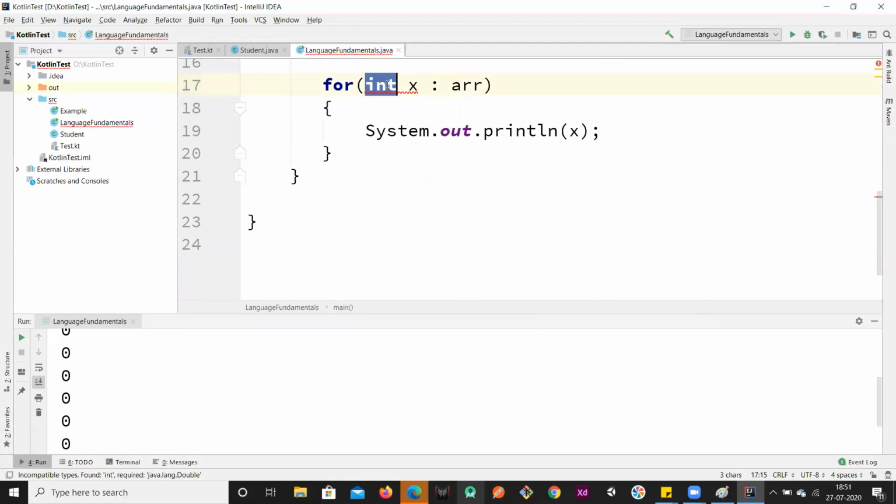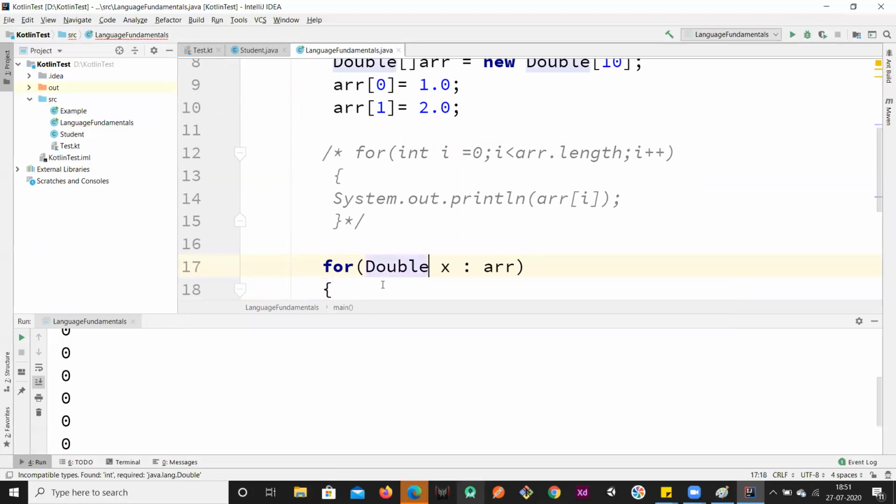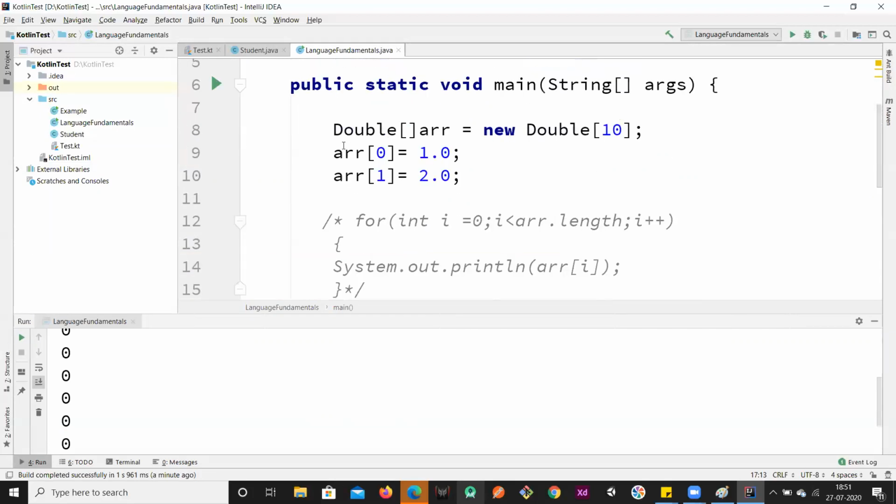So here also you have to take care of the data type, because what is the value, what is each value in the array. So we have to provide that particular data type over here. Since every element in my array is a double, small double is a primitive data type, capital Double is a wrapper class. So we'll discuss that.